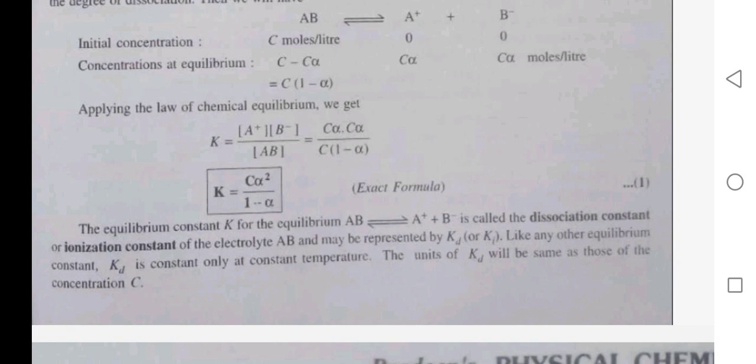The equilibrium constant K for the equilibrium AB ⇌ A⁺ + B⁻ is called the dissociation constant or ionization constant of electrolyte AB and may be represented by Kd or Ki. Like any other equilibrium constant, Kd is constant only at constant temperature. The unit of Kd will be the same as that of concentration C.